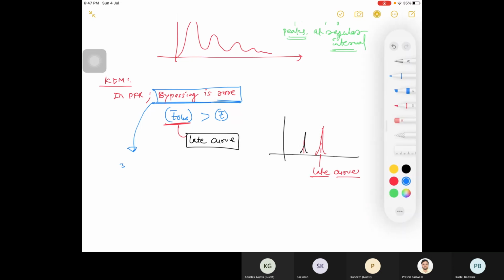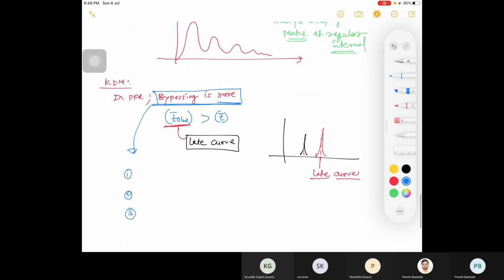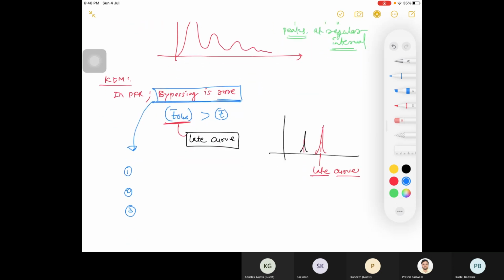In which cases are you getting a late curve? What are the reasons for a late curve other than bypassing? What can be the reasons?